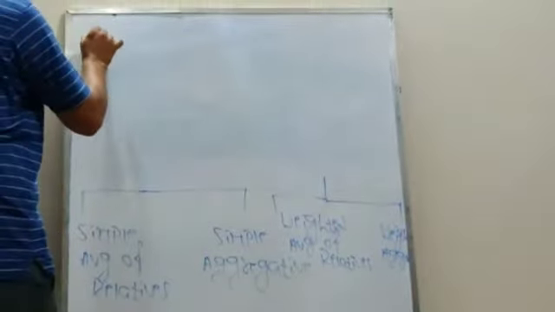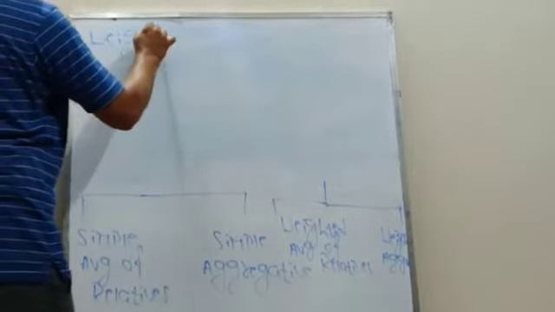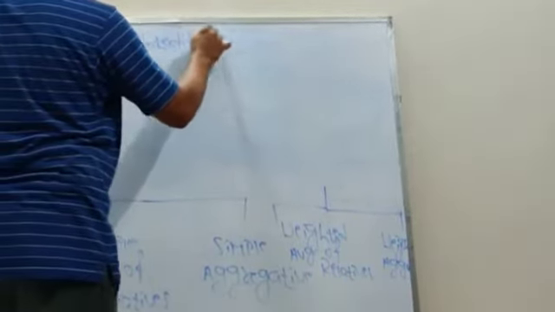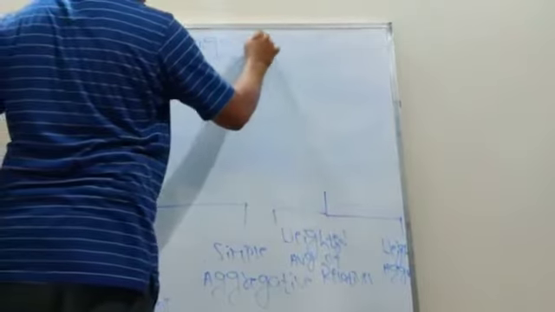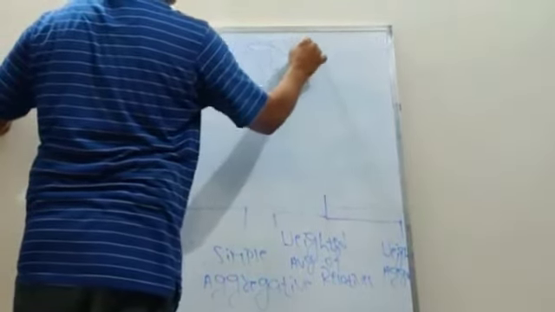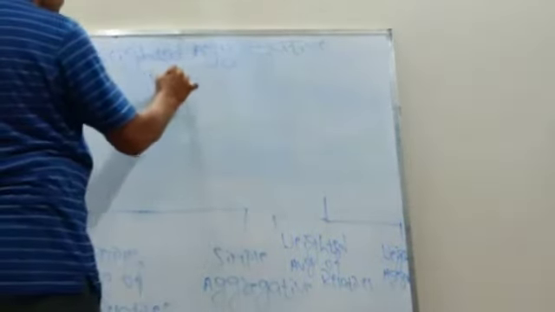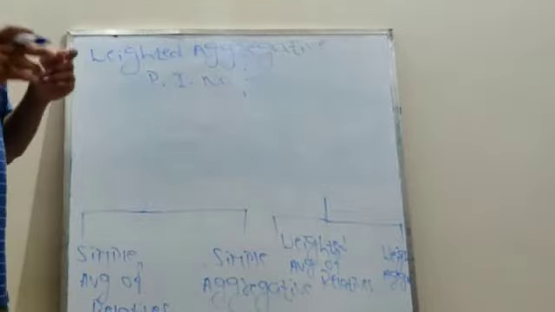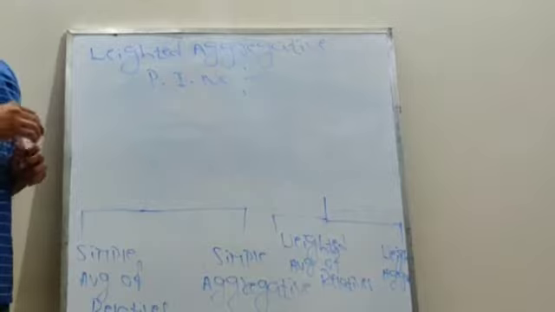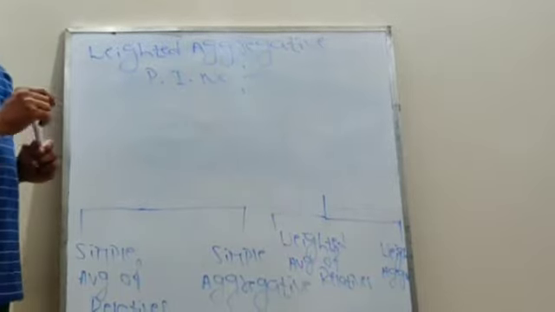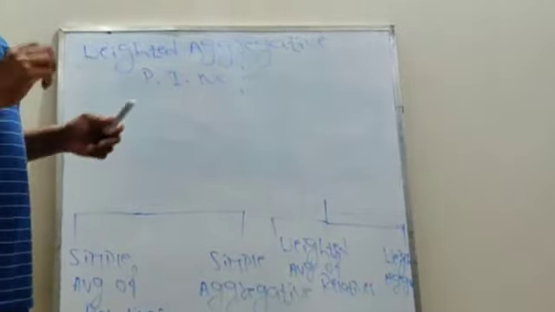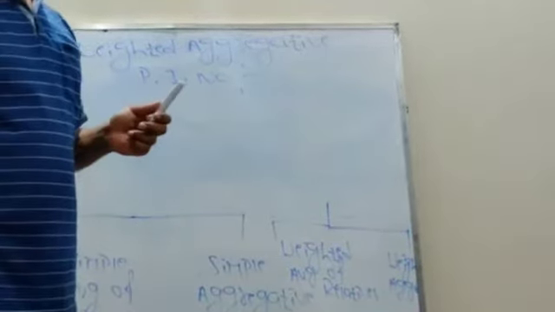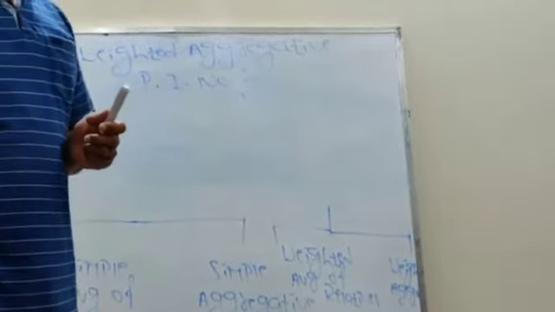What we have to take is the weighted aggregative price index number. Here in weighted aggregative price index number, we discuss Laspeyres price index number, Paasche's price index number, Marshall-Edgeworth price index number, and Fisher's price index number. These are the various weighted aggregative price index numbers.